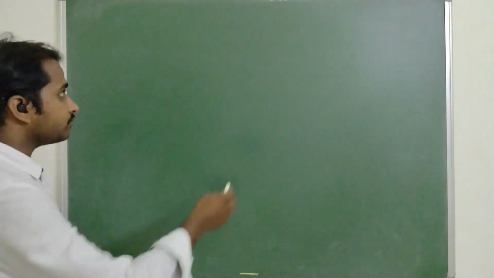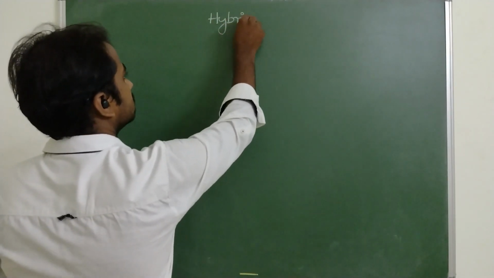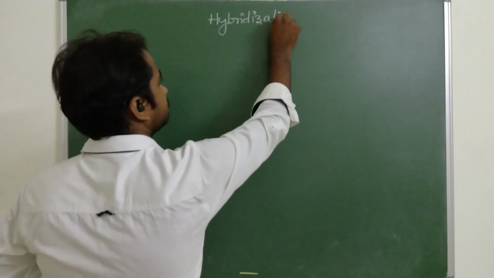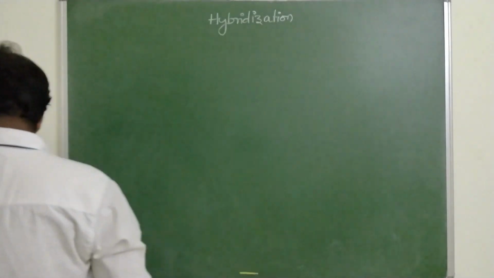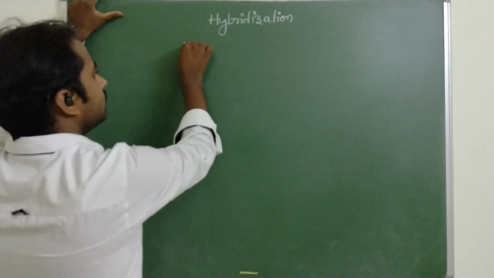Hybridization. Hybridization is simply mixing of orbitals.